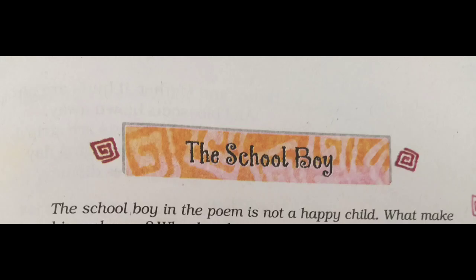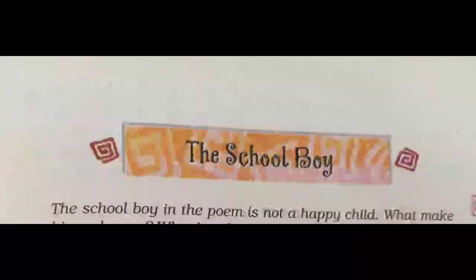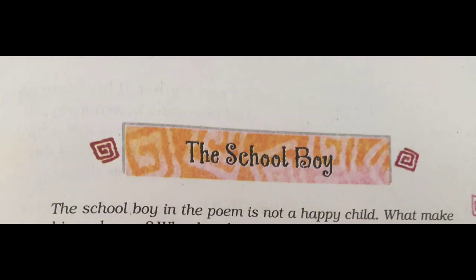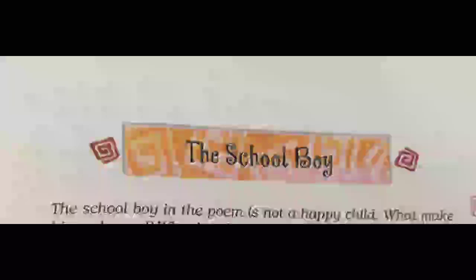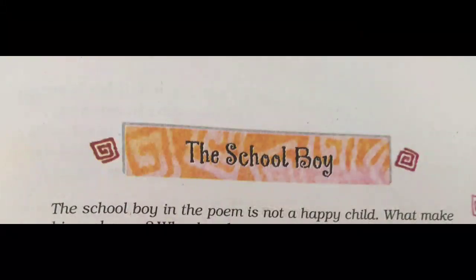He cannot sing in a cage, and likewise the boy feels the school is a prison where he is not able to enjoy the spring, the youthfulness of his age. So here, when the bird is caged inside, definitely it won't sing. It will be in a sad mood. Likewise, the boy also feels the school is a prison where he is not able to enjoy the spring, the nature and the youthfulness of his age.